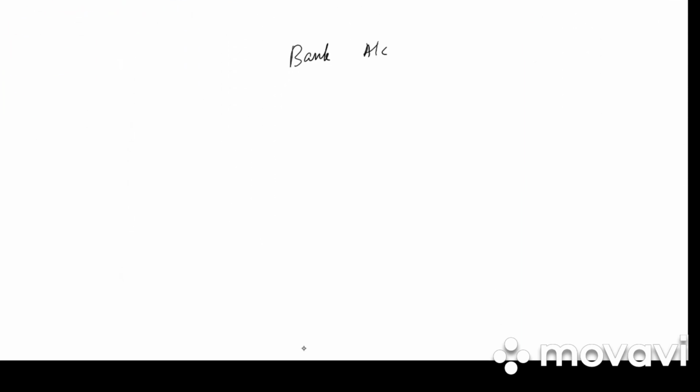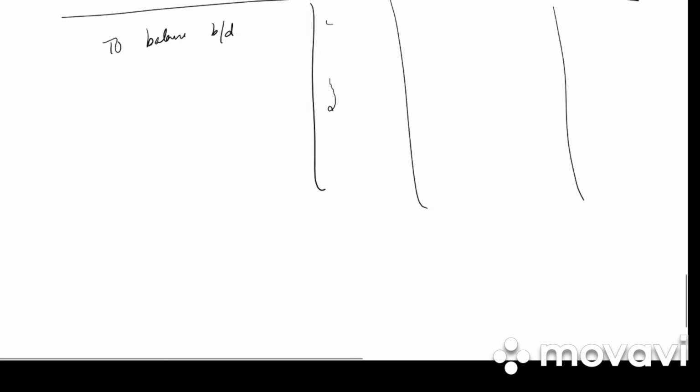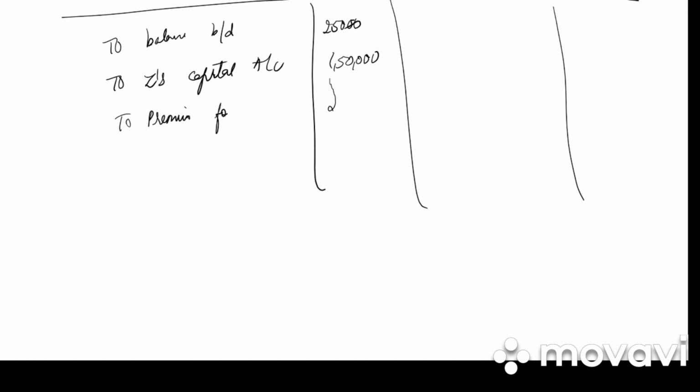Next we need to prepare the bank account. Particulars, amount, particulars, amount. First step is to balance brought down. Old balance sheet, what is the balance? 25,000. Then we have to Z's capital account. How much is the capital of Z? 1,50,000. And then we have premium for goodwill.